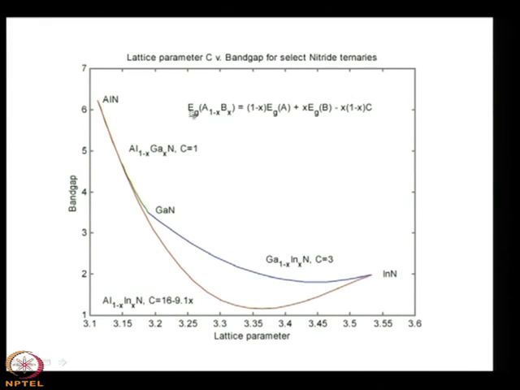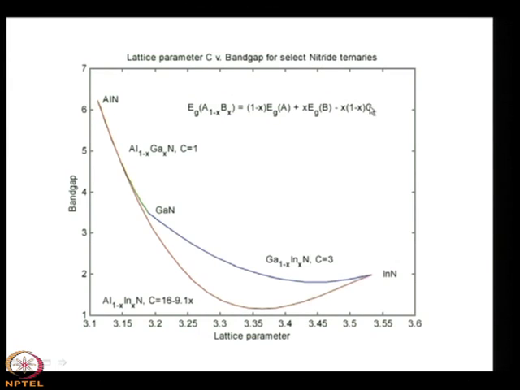So, for the band gap of the material, suppose you want to make aluminum gallium nitride out of aluminum nitride and gallium nitride, then you can use this formula which is known as Vegard's law: (1 minus x) E g A, that means 1 minus x into the band gap of material A. Suppose material A is aluminum nitride, so the aluminum nitride band gap must be put here, and the other is x into E g B, that means the band gap of material B, which in our case is gallium nitride, and x you can choose for a particular band gap, and this C is a constant, in this case it is 1.